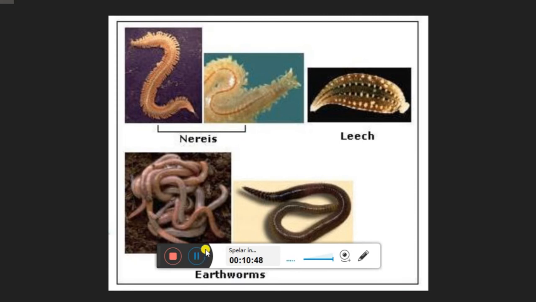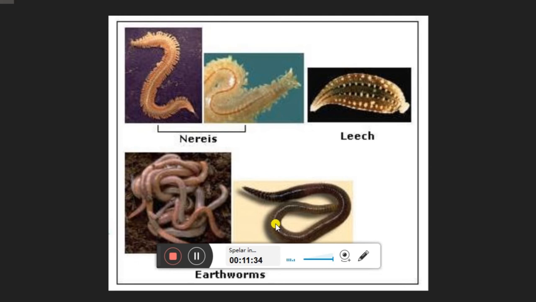Next one is Annelida. Annelida has segmented worms, also known as true worms. They show the characteristics of worms. What is that? They are soft. Just think about the earthworm. Earthworms are very soft, and they have grooves over their body, which are known as segments. They have a body cavity, and inside there is the alimentary canal. Alimentary canal is what? A tube-like structure through which they take the food and digest it, and then the waste material comes out from their body.